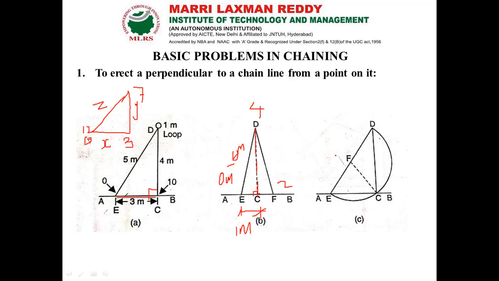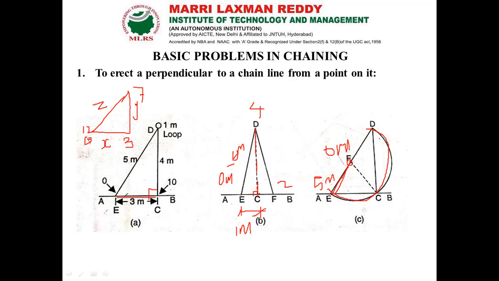And the third method: I choose one point somewhere outside the line AB. From this point I stretch my chain or tape. For example, here I keep 0 meter, and here some 5 meter or so. Then I make an arc, so that the arc cuts the line here.